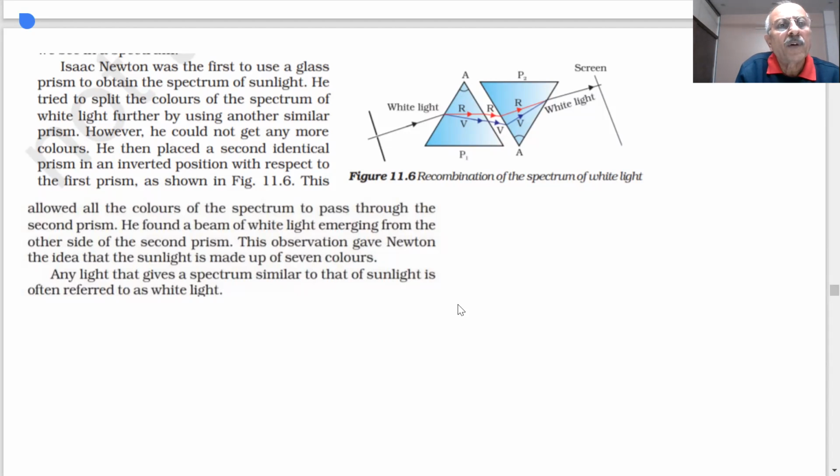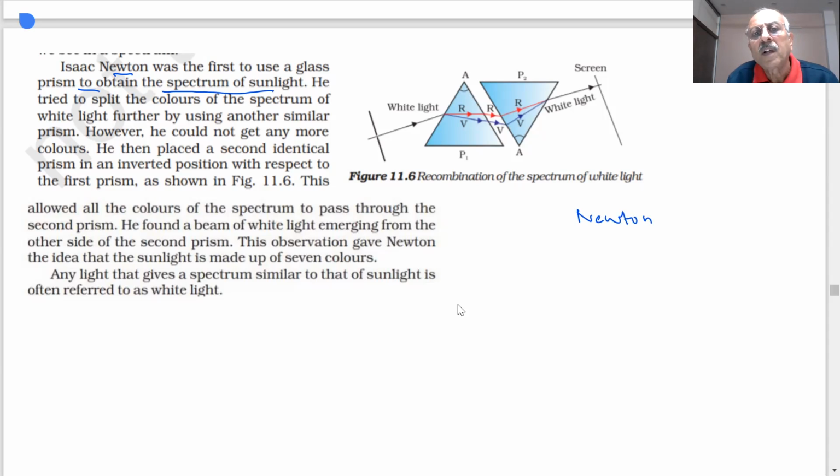Newton was the first student to use a glass prism to obtain spectrum of sunlight. Just now I've shown you the spectrum of sunlight consisting of 7 colors. He tried to split the colors of spectrum of white light further by using another prism. This is one prism. White light, it will split into 7 colors. If I put an inverted prism, you can see this prism is inverted, and screen, what Newton observed. This experiment was done by Newton.